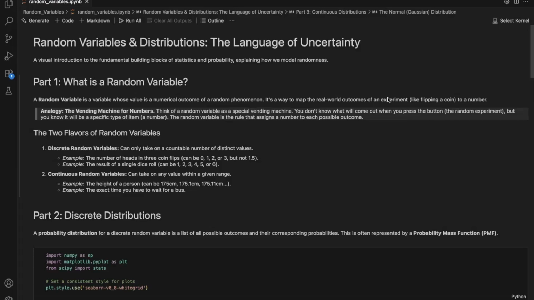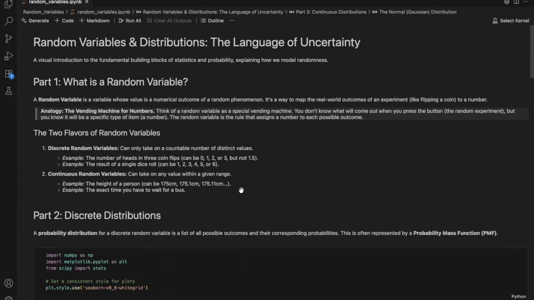So, what exactly is a random variable? It's simply a rule that assigns a numerical value to every possible outcome of a random experiment. It's a bridge from a real world event, like flipping a coin, to a number we can actually do math with. So let us think of it as a vending machine for numbers. You press the button, that's your random experiment, and you don't know exactly what will come out. But you know it will be a number from its set of possible items. The random variable is the machine itself.